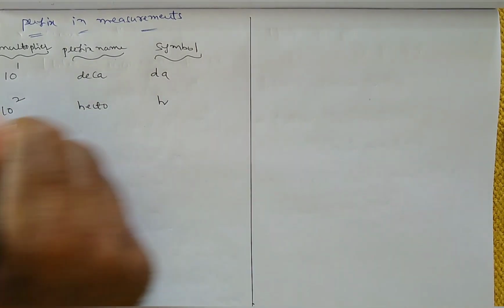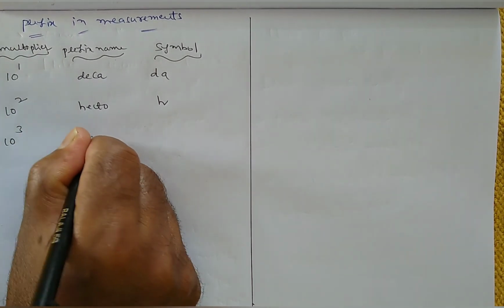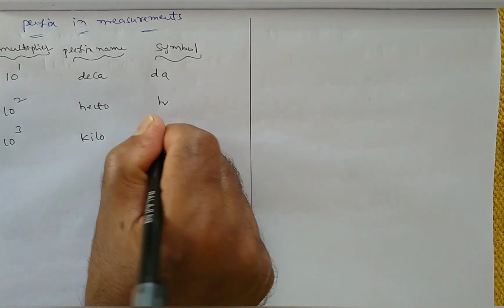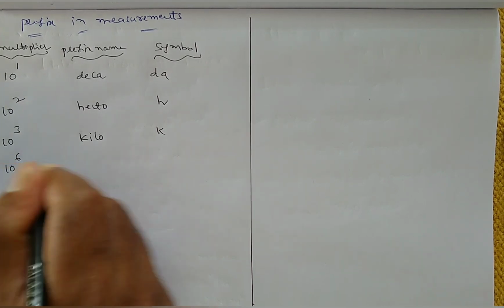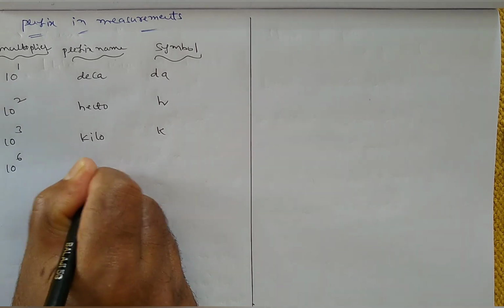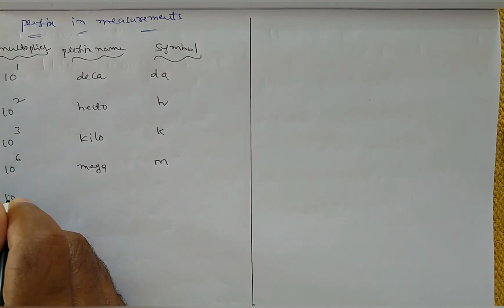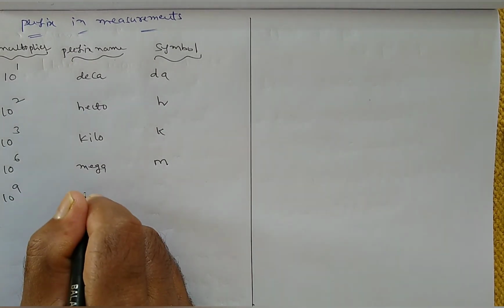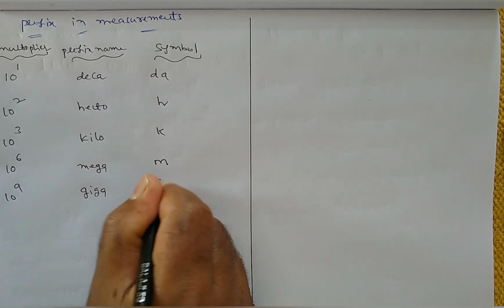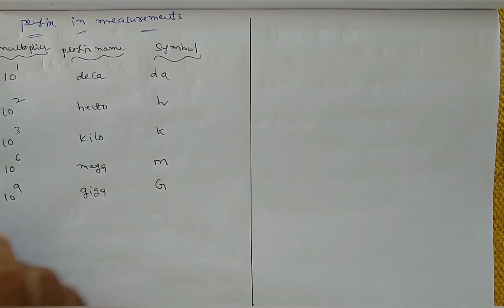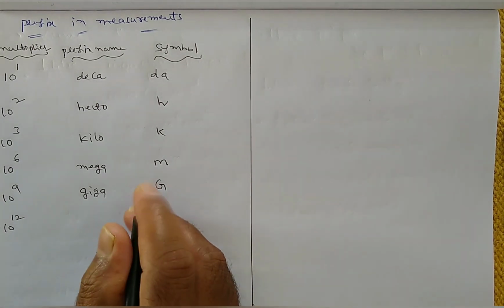The symbol is simply small h. Next one is 10 power 3. You know very well, this is kilo, K. Next one is 10 power 6. This is mega, capital M. Next 10 power 9 is nothing but giga, capital G. Next 10 power 12 is called tera.